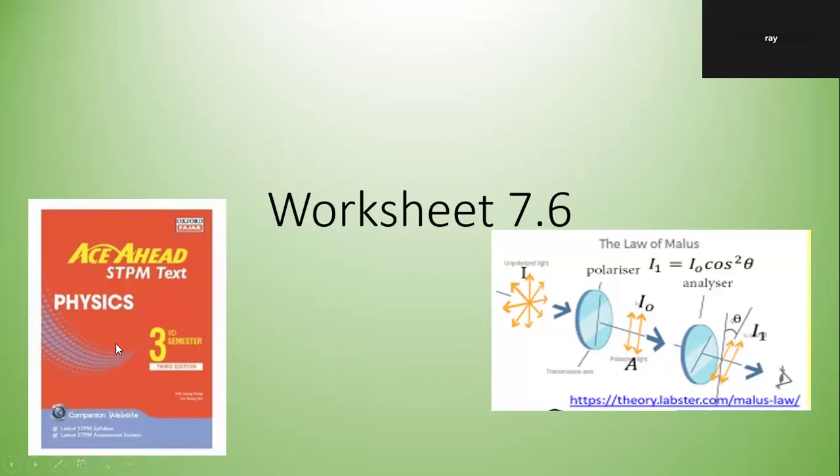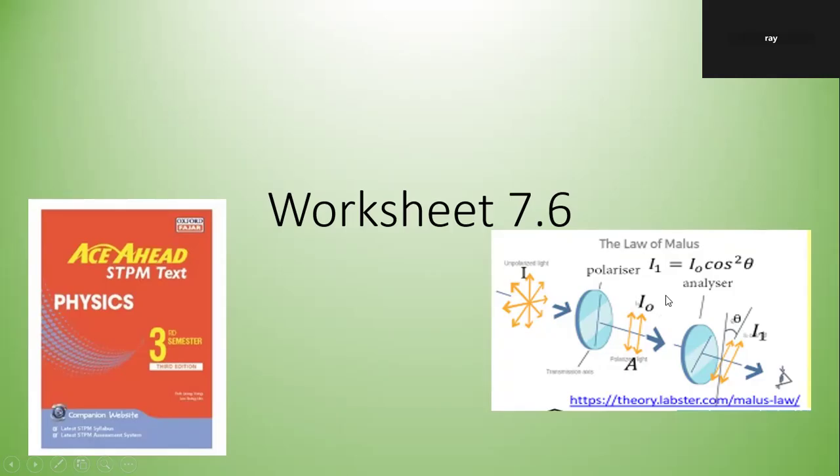This is used by STPM students. Partly I use it because it's hard to find examples, as your syllabus is quite new. So just memorize that. This formula is not given, so you need to know how to use it. Your syllabus calls this one I but I call it I1.